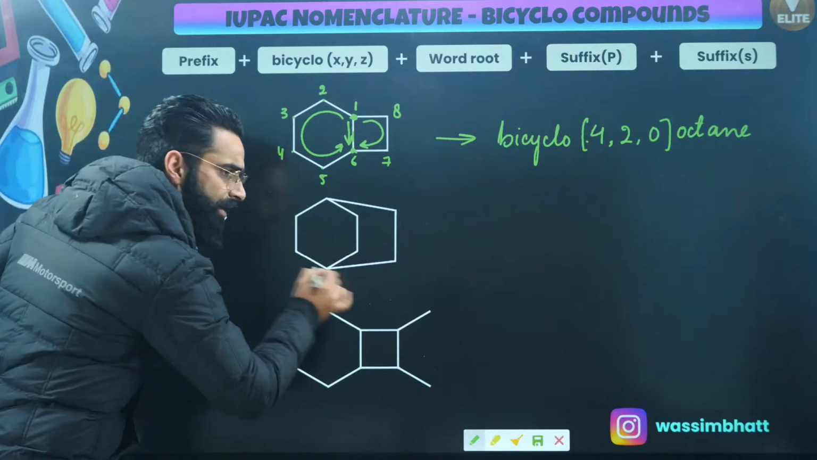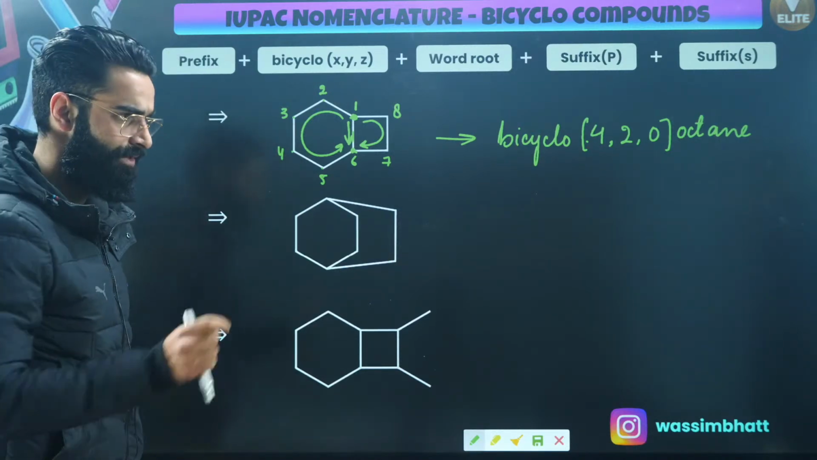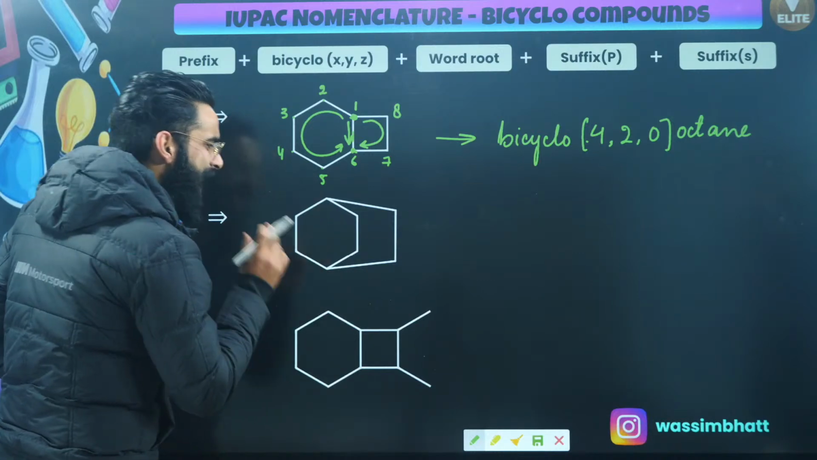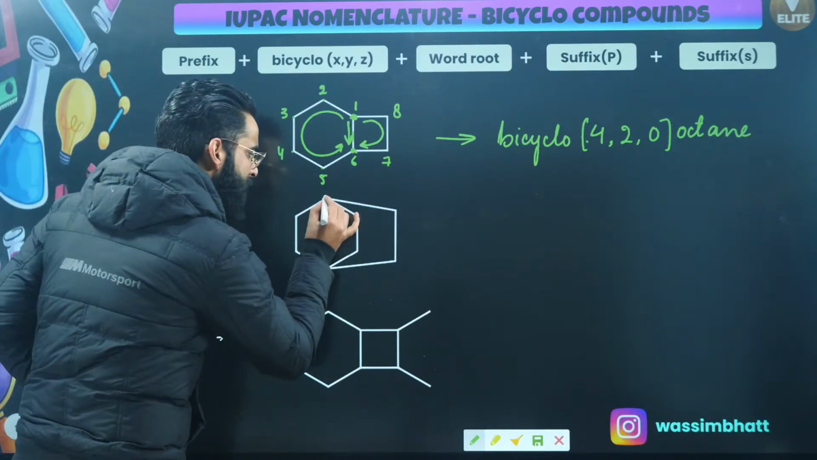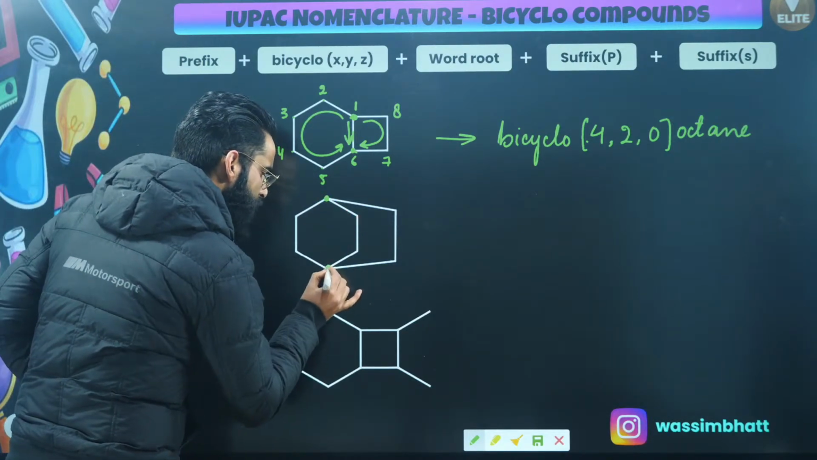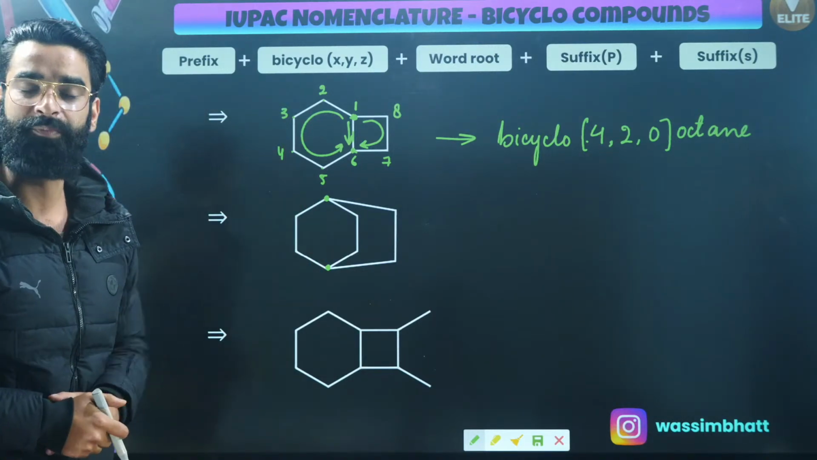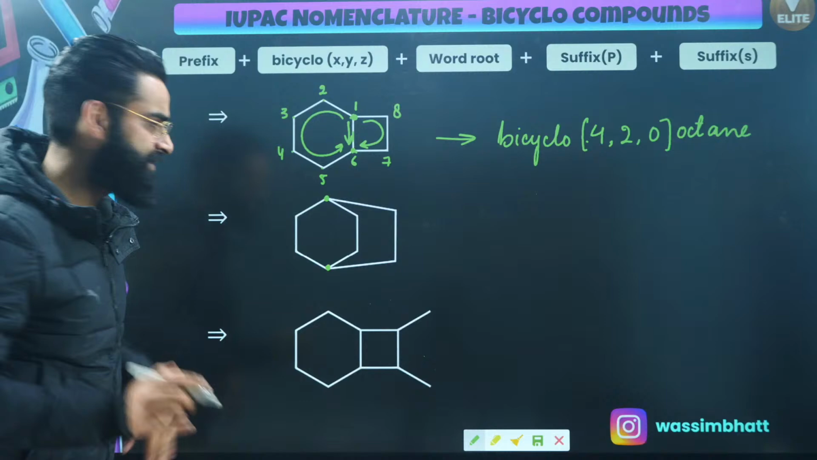Now, have a look at this particular compound. See, first of all, do we have the 2 carbon atoms in common? Yes, we have got 2 carbon atoms in common. These are my bridged carbons. I'll be starting the numbering from the bridged carbons, right?